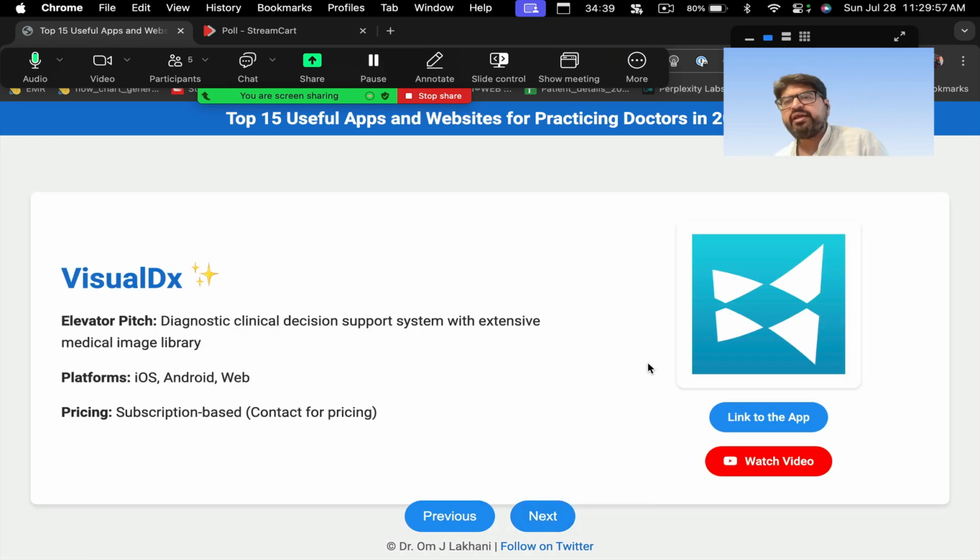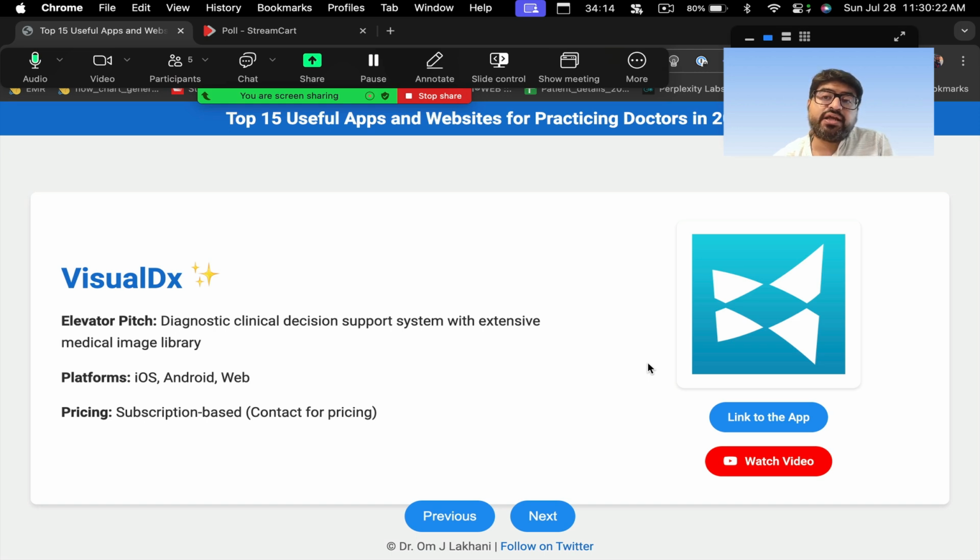Okay. A more premium app is an app called VisualDx. This is actually an AI based app. Now this app is actually paid. It's not free, unfortunately. It's a paid app. It's a diagnostic clinical support system with an extensive medical image library. Again, it's an image based system. A lot of the focus is on dermatological images also. So a lot of the focus actually lies on dermatology.